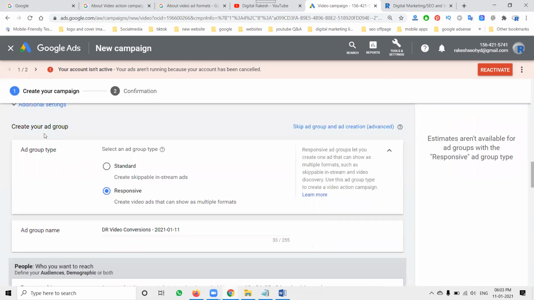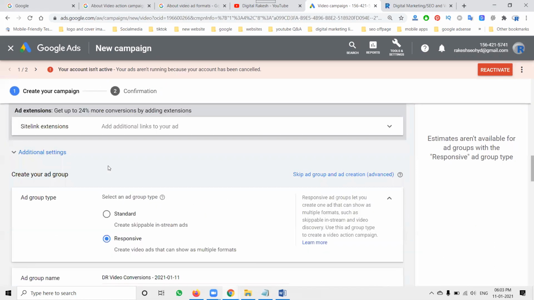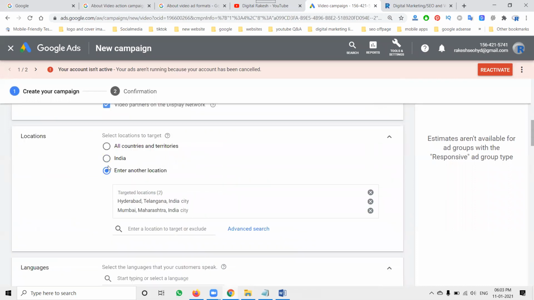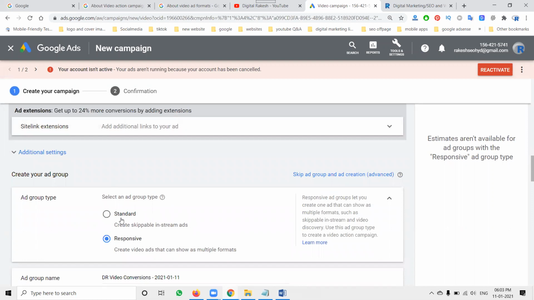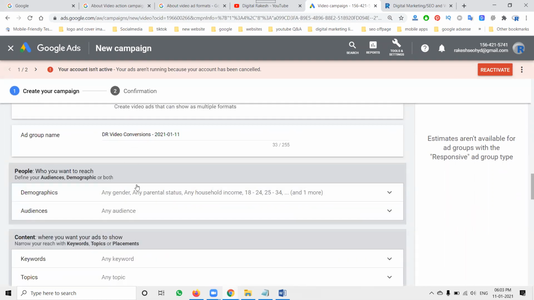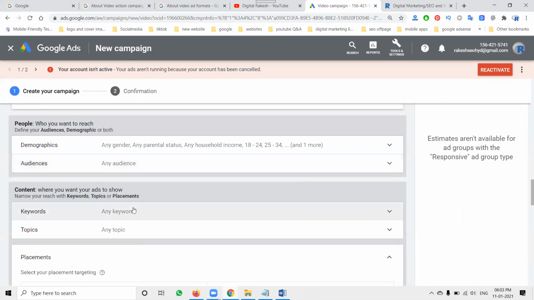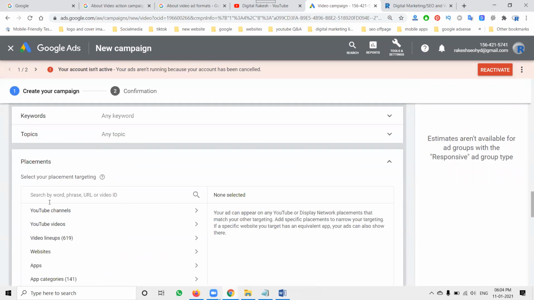First step, ad group, standard, we can select one by one. Ad group, responsive or standard, first option. We can select everything: demographics, audience selection, keyword selection, topic, everything comes into the ad group. Last one, placement selection is a major key point for each and every video.